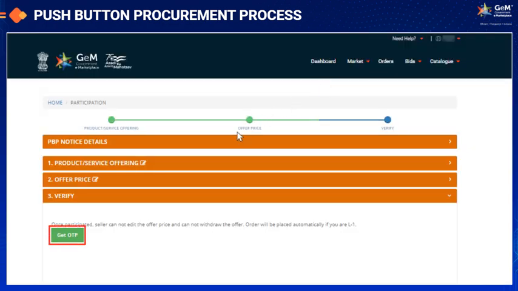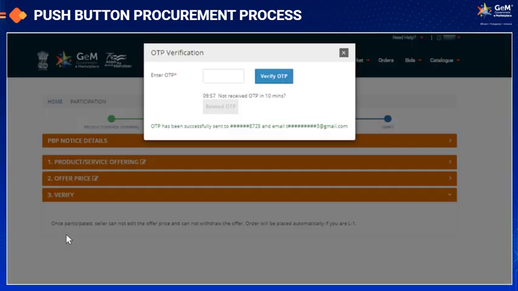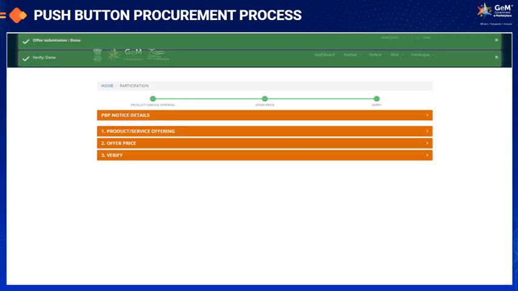Click here for OTP. Enter OTP. And click on Verify OTP. Participation is successful.